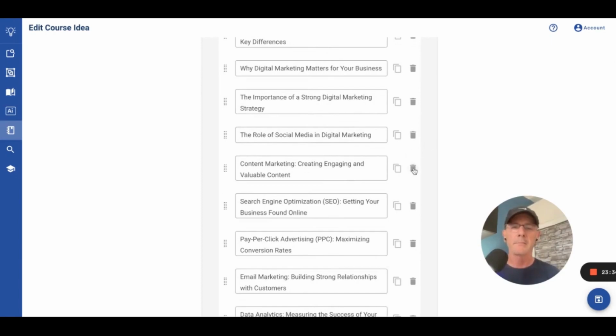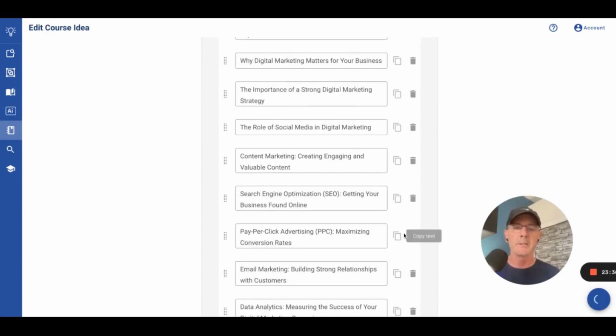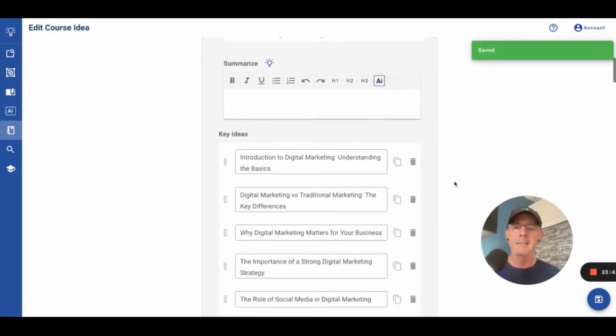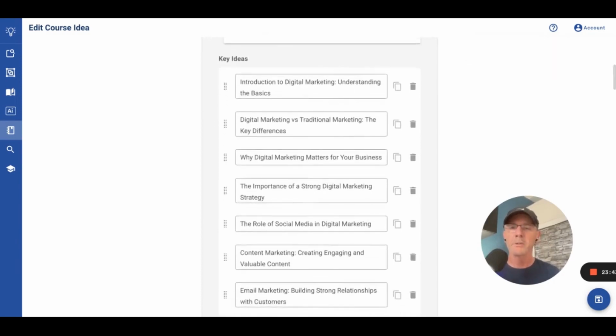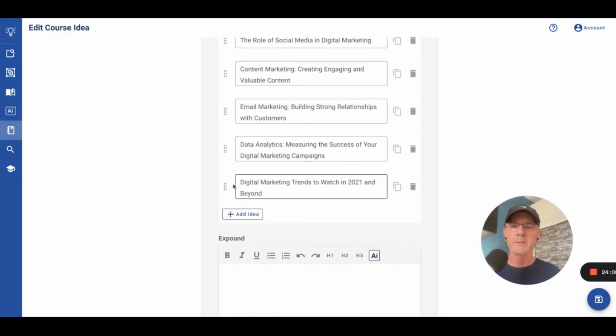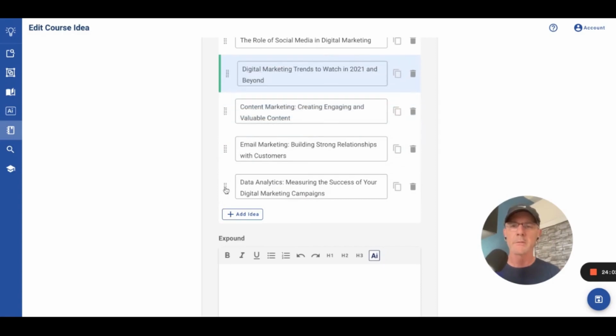Content creating. I don't know. I'm just going to delete some of these just for the heck of it. Now, if I like these ideas, one of the things you can do, this editor was made to help you iterate content, create content, iterate as fast as you can think. So these key ideas may be great, but you might want to change their sort order, so you can do that. Okay. Trends. Maybe I want to start with trends, right?